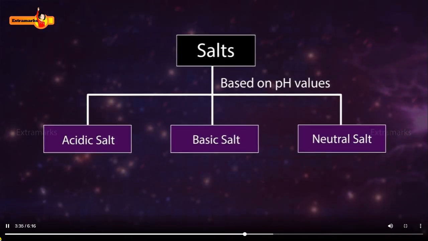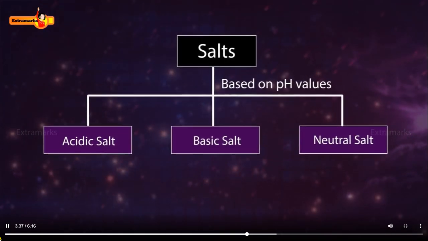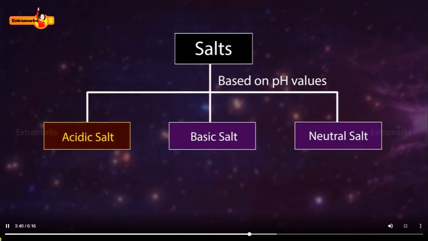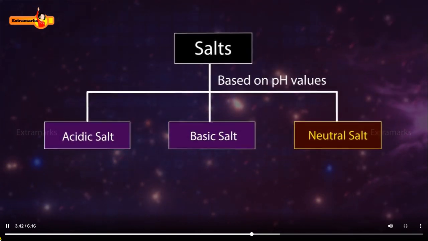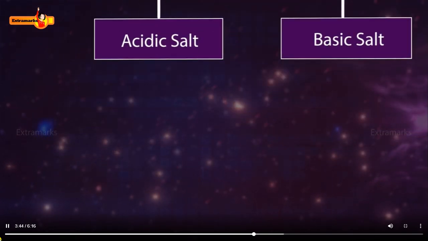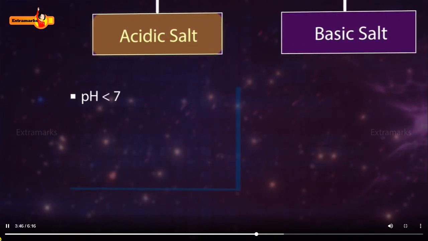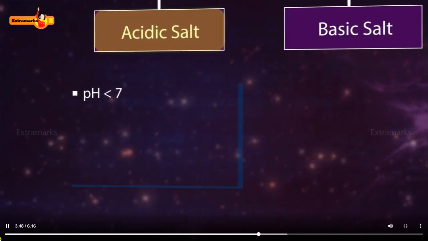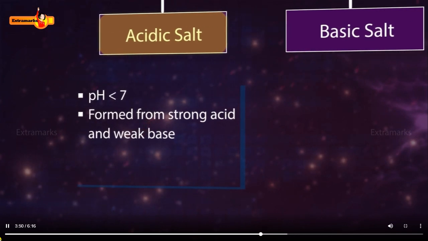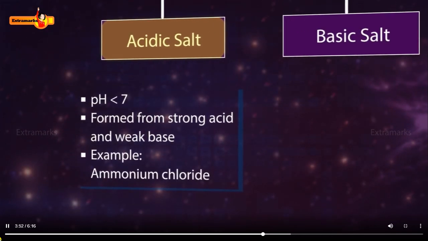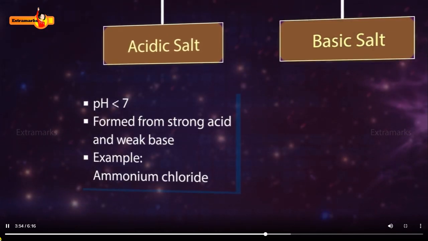Depending upon their pH values, salts can be classified as acidic, basic, or neutral. Acidic salts have pH value less than 7. They are formed from a strong acid and a weak base. Ammonium chloride is an example of this category.